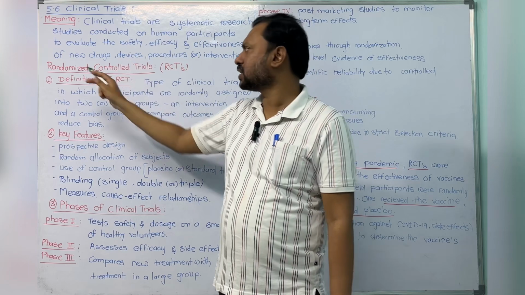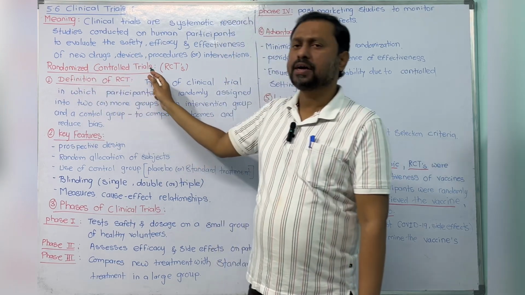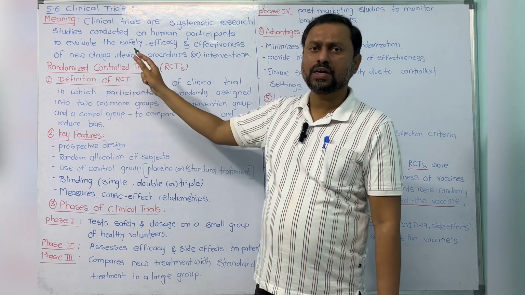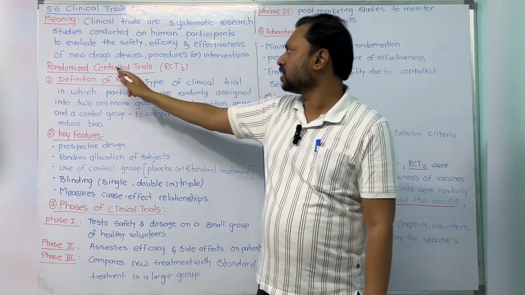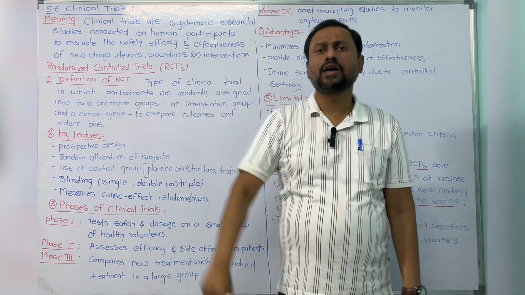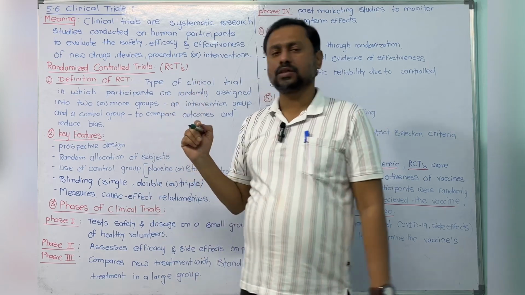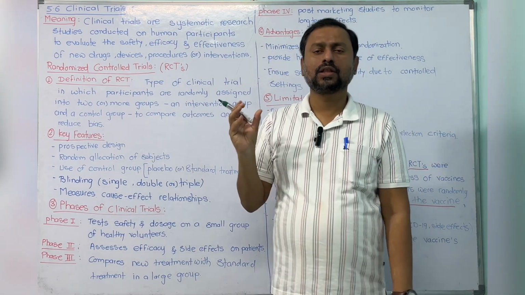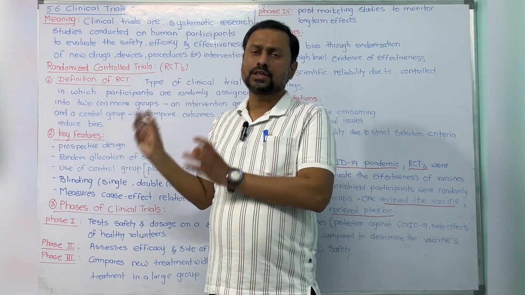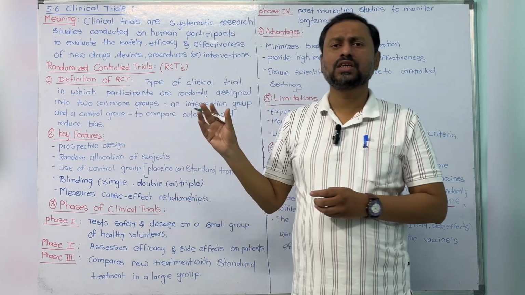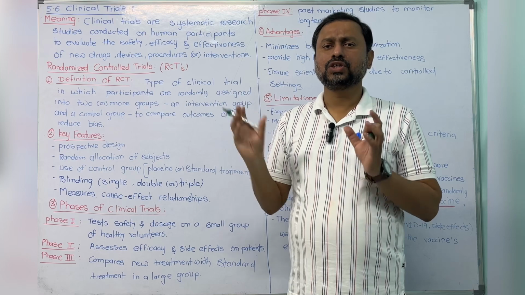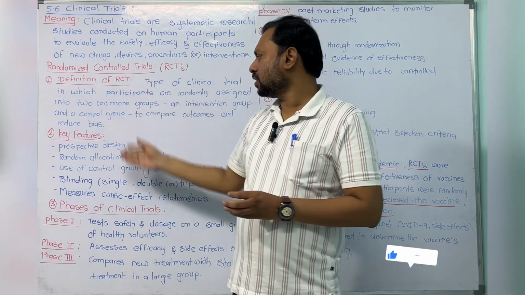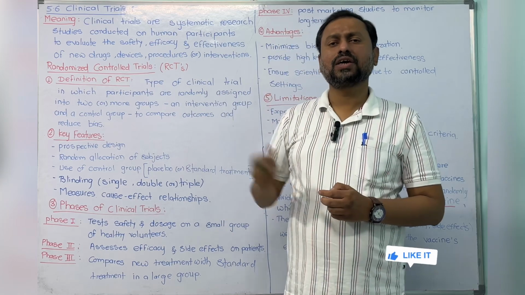In simple terms, you randomly place human participants into two groups: one is the interventional group, another is the control group. This is the RCT. It is considered one of the gold standards in medical research, because everyone accepts it as genuine and reliable research, since we randomly allocate the participants in this study.